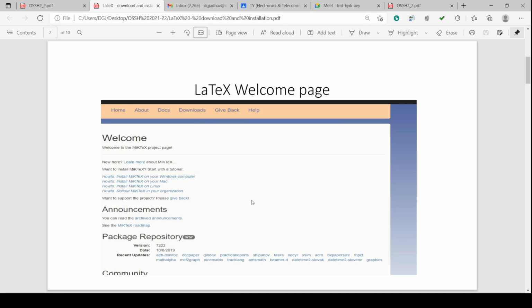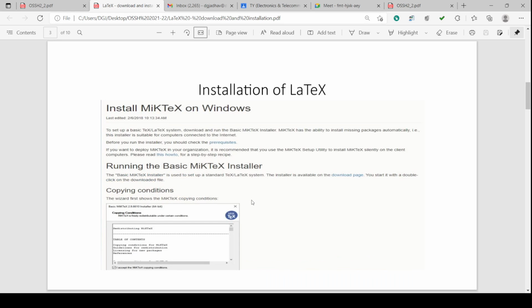All various details are available. So this is actually the package repository from previous years. Whenever I was preparing this for the first batch, now the recent details will be on the LaTeX welcome page, the LaTeX website. So this is the details of the installation on Windows. So generally we use Windows.